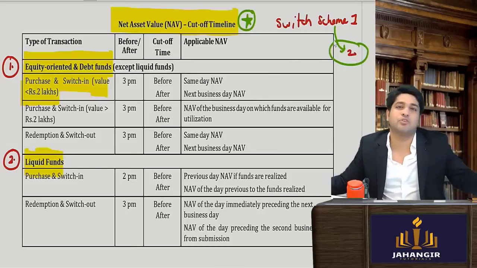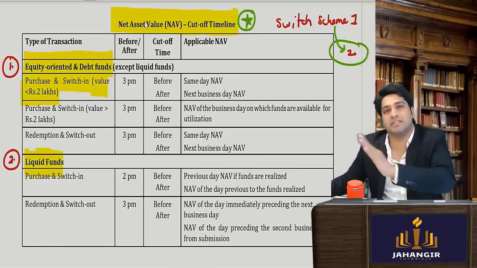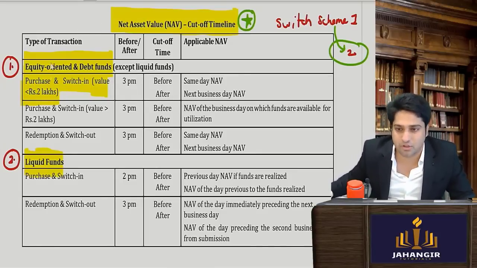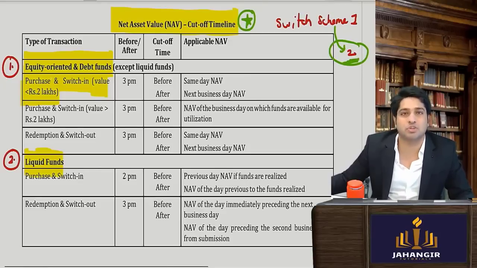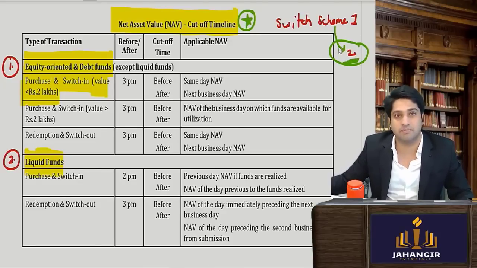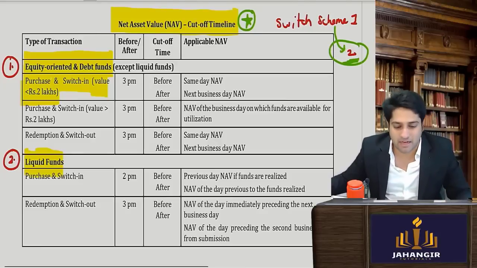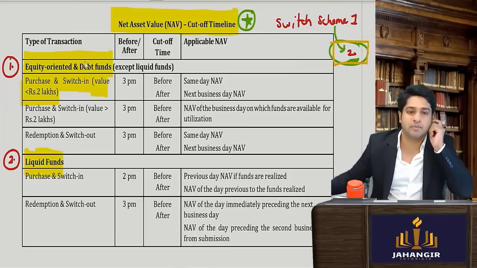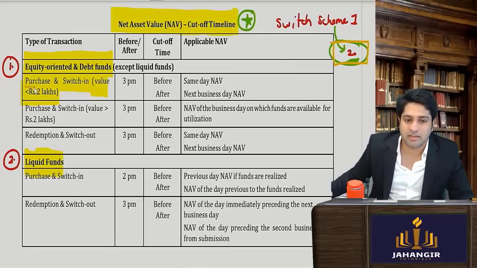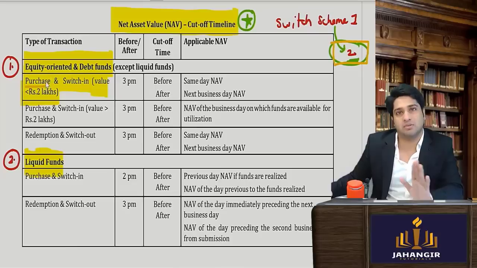Yes or no? I've switched into one scheme, so obviously I must have purchased it. So it has the same effect. You have entered into one scheme. Either I have purchased it directly or I have come as a switch over from another scheme. Both ways, I am getting the units of one scheme. Is this clear? I am purchasing. Now if I am purchasing up to 2 lakhs, what is the scene?